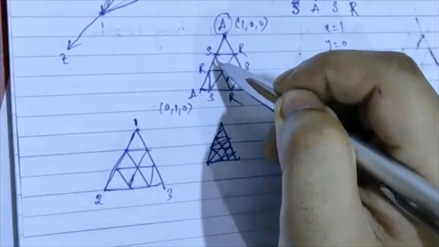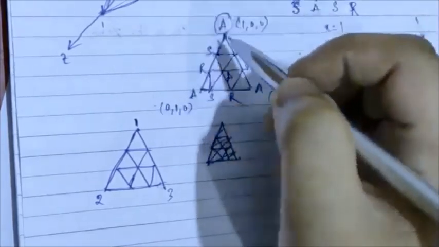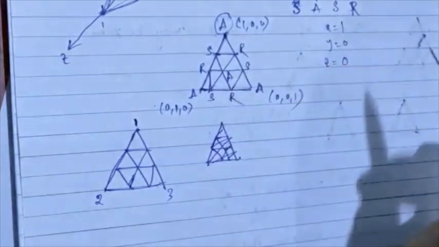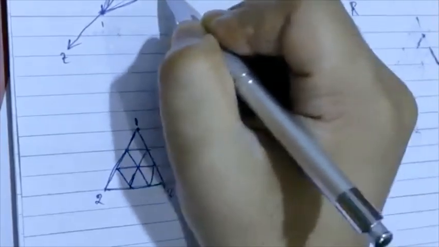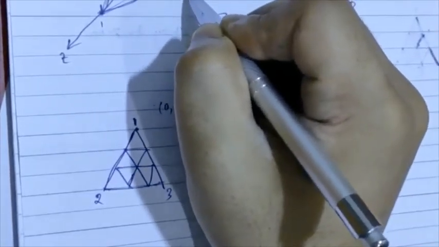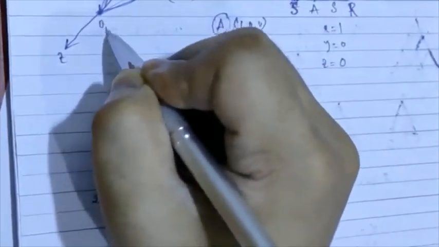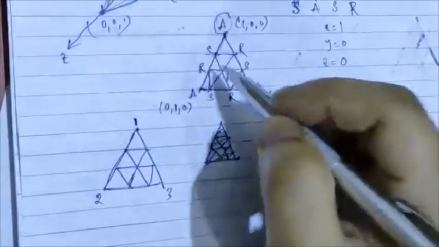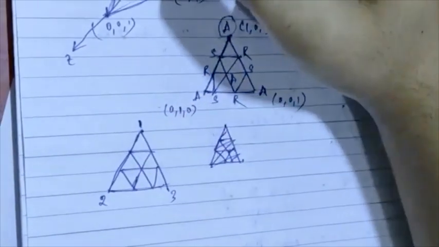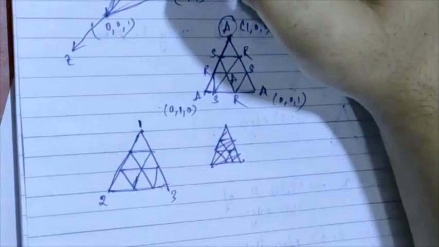Along this side, you have the point 0, 1, 0 on the y-axis, and over here you have 0, 0, 1. So this side corresponds to all the points along this line.